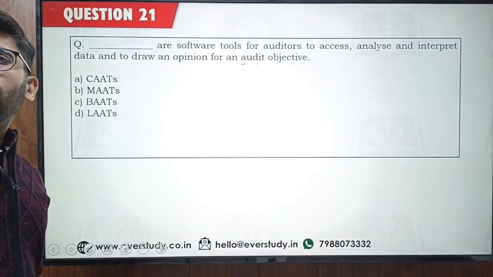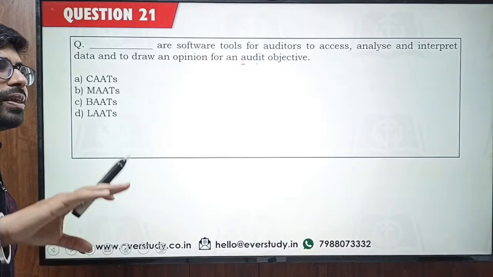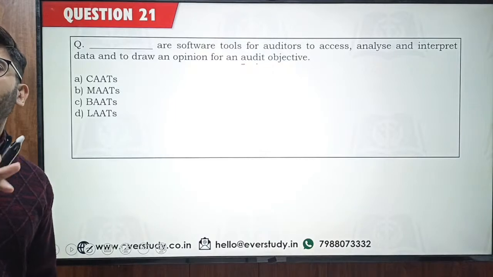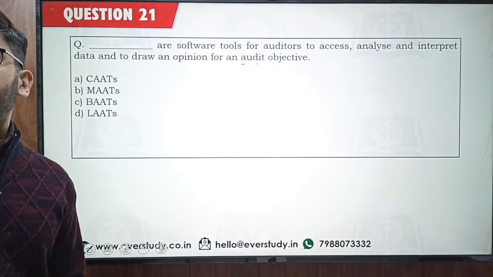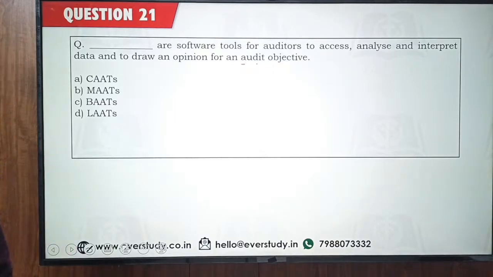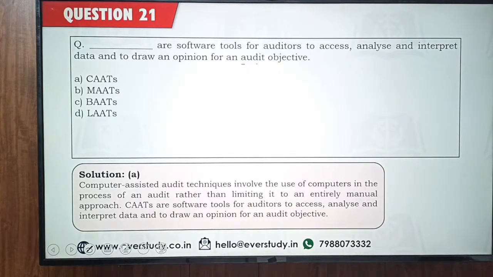You need not remember all the Inds, but try to remember the major ones. Okay, try to remember the ones which correspond to the accounting standards. Pakka A right. Reva says pakka A right. So most of the answers are option number A only, and this option number A is perfectly right.